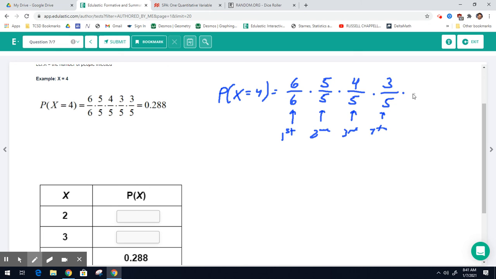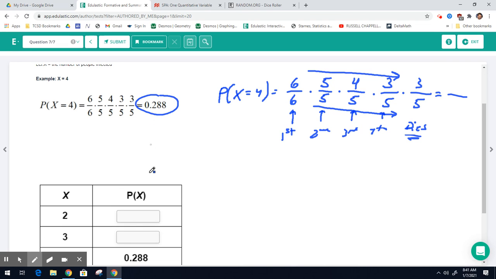So now this person can visit 5, but for it to die, they have to visit one of these 3 previous people, the third, the second, or the first. And that's why this is 3. Okay? And you would just multiply across the tops. You would multiply across the bottoms. And then when you get those numbers, you would divide, right? And that's how you get your decimal.